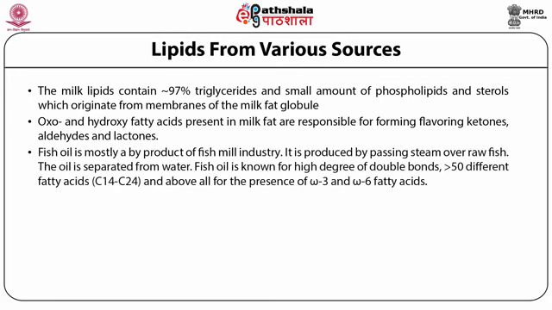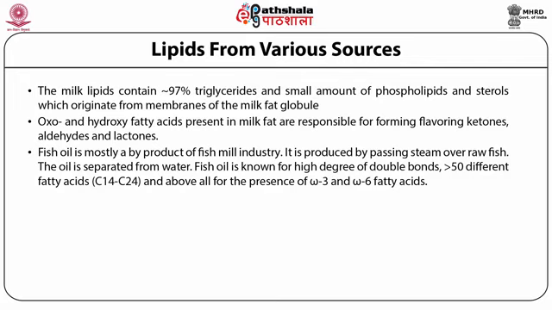Fish oil is mostly a byproduct of fish meal industry. It is produced by passing steam over raw fish. The oil is separated from water.